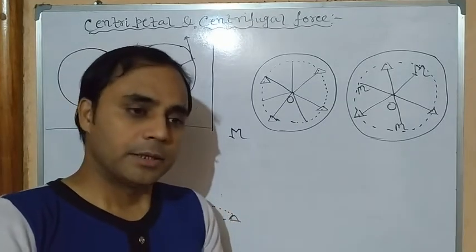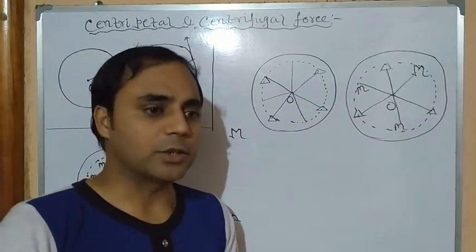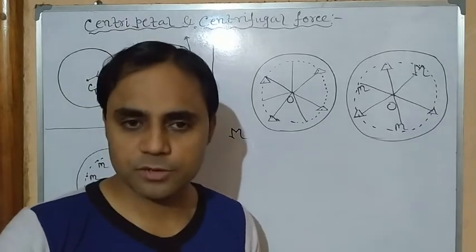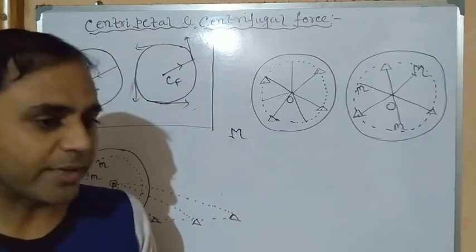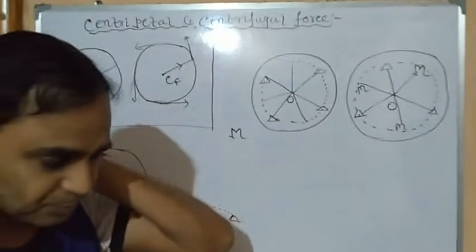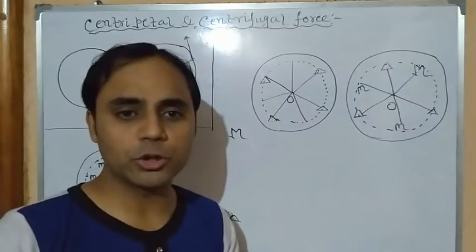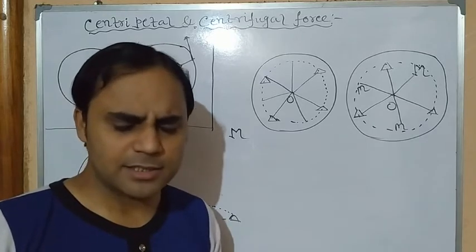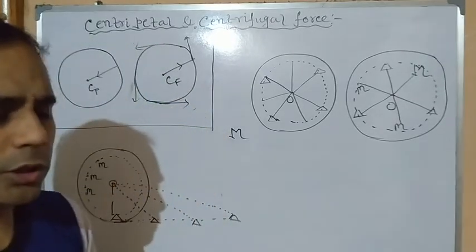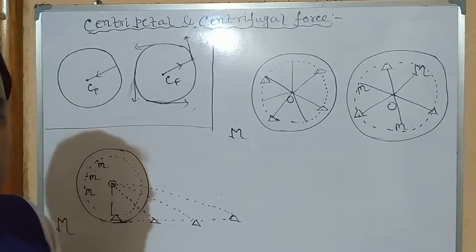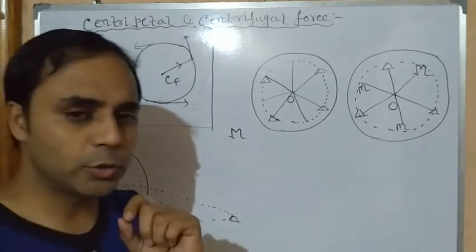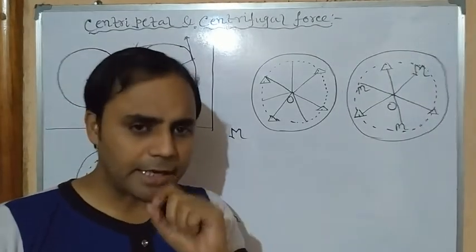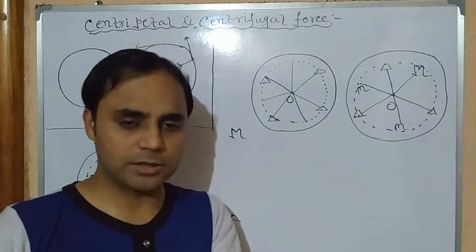Clear? But one question arises: where does it come from? Where is its source? As we all know, on this planet you cannot get anything free of cost. It means you cannot get any output without any input. It doesn't happen on our planet. So, where does this centripetal force come from? If you think carefully, you will be able to find the source, the origin.